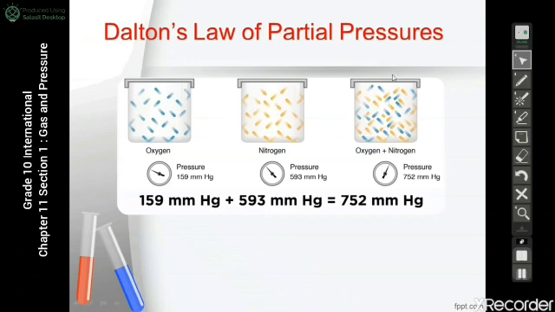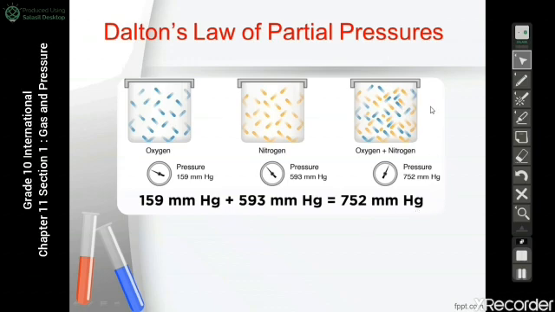So the total pressure in this container will equal to the pressure of the oxygen, which was 159 millimeter of mercury, plus the pressure of nitrogen gas, which was 593 millimeter of mercury. So the total pressure will equal to 752 millimeter of mercury.